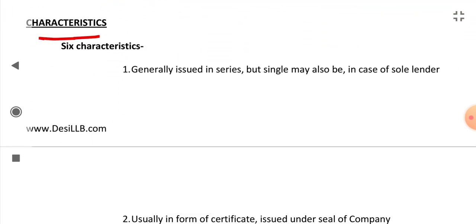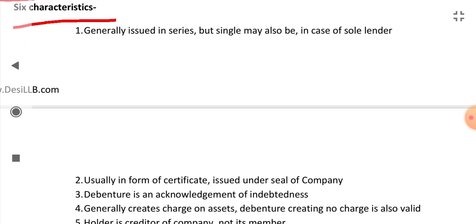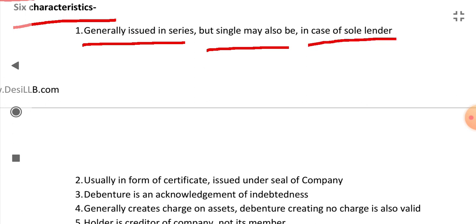What are the characteristics of debenture? There are 6 characteristics. First, it is generally issued in series. There is a series of debentures, but there may be a single debenture also in case there is a sole lender. If the money is taken from a single person, there may be a single debenture. Otherwise, there is a series of debentures.